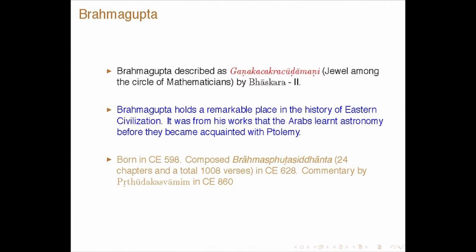Brahmagupta is described as Ganaka Chakra Chudamani, jewel among the circle of mathematicians, by Bhaskara II. He was held in high esteem by most of the astronomers and mathematicians in India who followed him. He holds a remarkable place in the history of Eastern civilization. It was from his works that Arabs learnt astronomy before they became acquainted with Ptolemy.